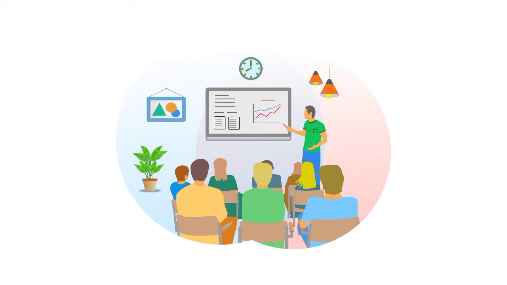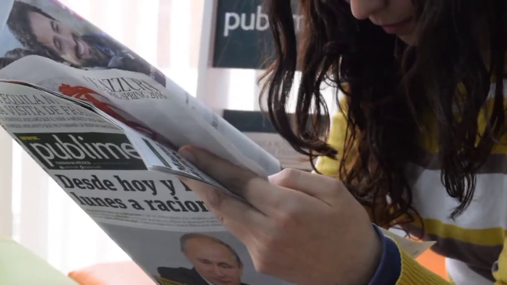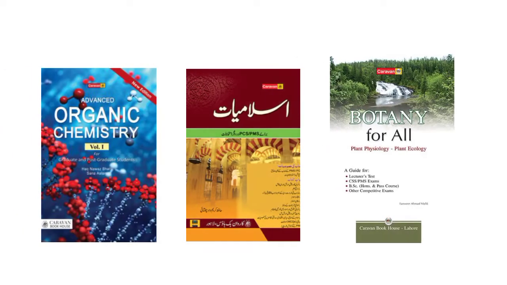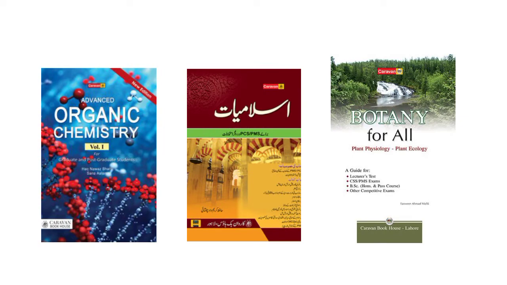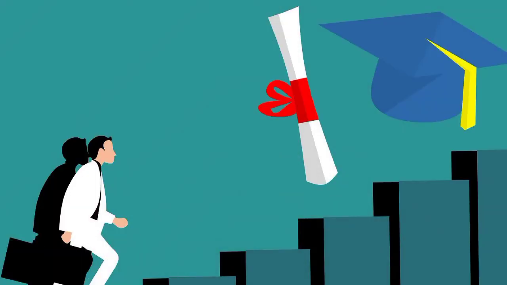Conclusion. To conclude, what I discussed above is that the PPSC one paper MCQs test is not so tough if we give a little time to a daily routine. You should read a daily newspaper, as the newspaper will cover 70% of your test syllabus. For the remaining syllabus, you should cover it with the key books available in the market or on the internet. I hope by adopting these measures, you will also get high scores and get your next job very soon.